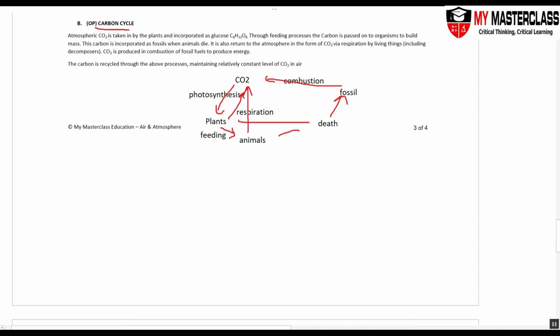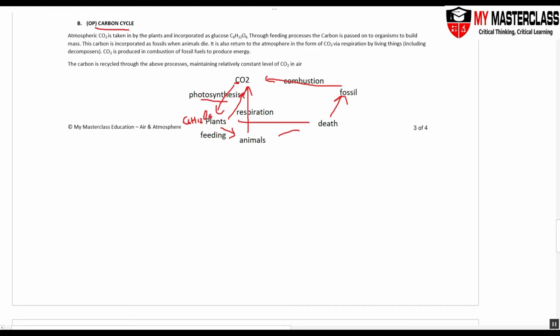So atmospheric carbon dioxide, the naturally occurring 0.03%, is taken in by plants and incorporated as glucose, C6H12O6. So the carbon dioxide, the carbon that we are going to look at, is taken in by the plants through the process of photosynthesis. Okay, it will form glucose,